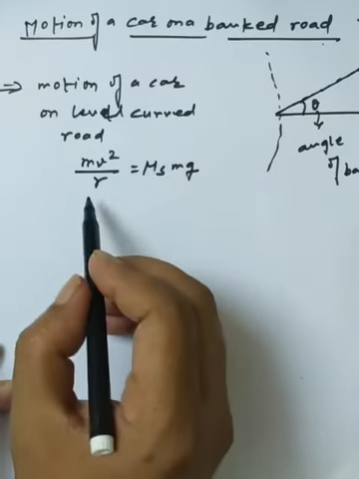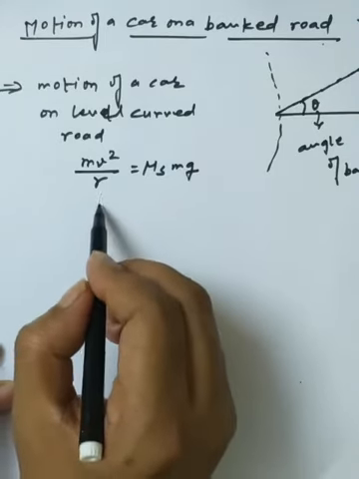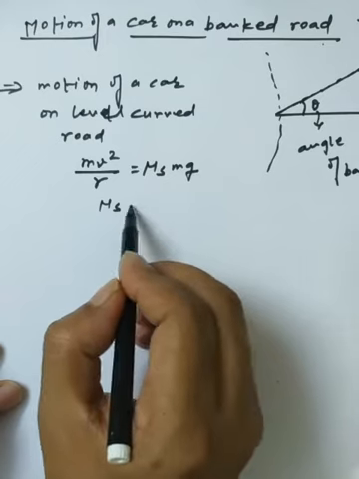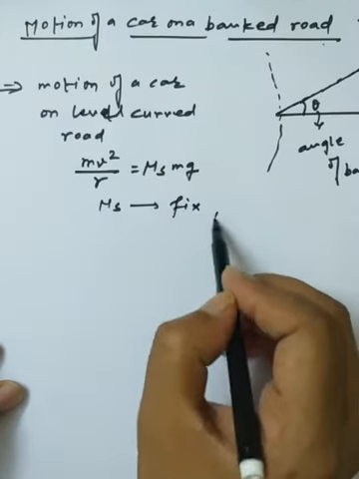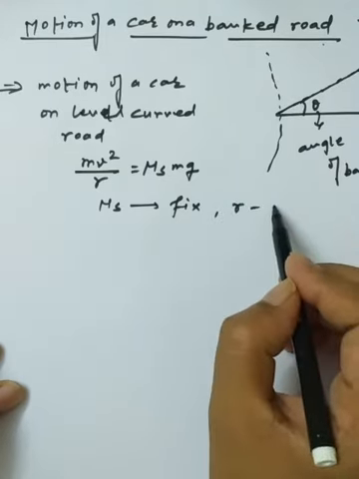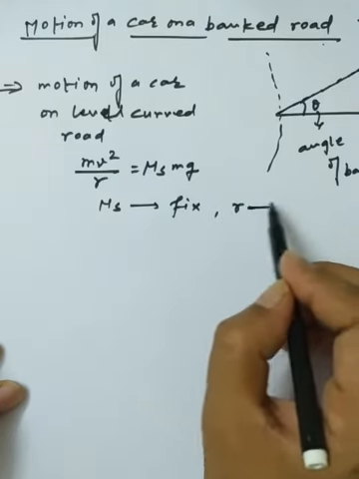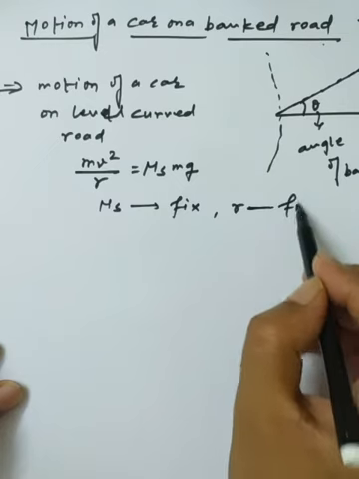Here we are assuming that mu s is fixed for the surface, and r, the radius of the circular turn, is also fixed.